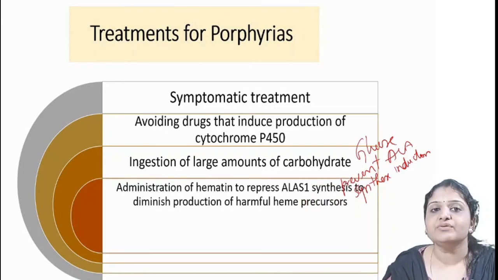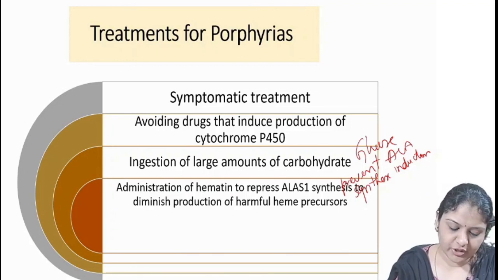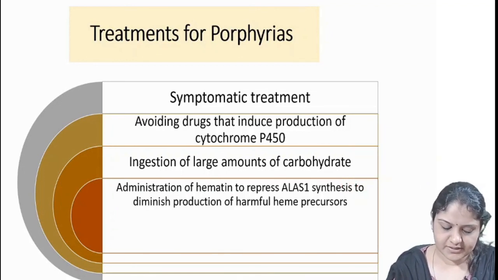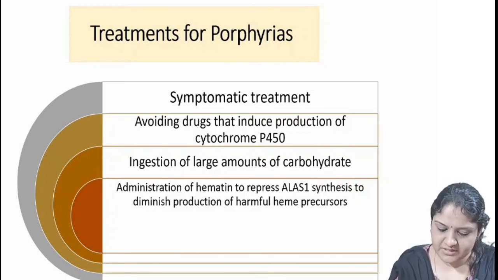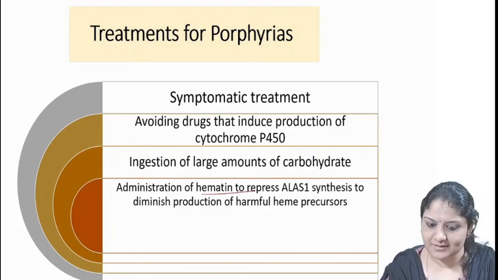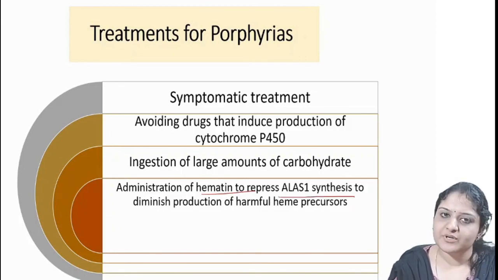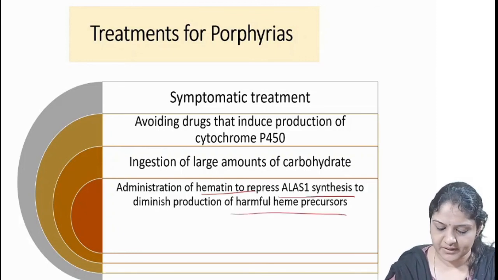Then administration of hematin to repress ALA synthase 1 synthesis to diminish the production of harmful heme precursors. We know that hematin is also an allosteric inhibitor of ALA synthase, right? So it represses ALA synthase 1 synthesis and diminishes the production of harmful heme precursors.